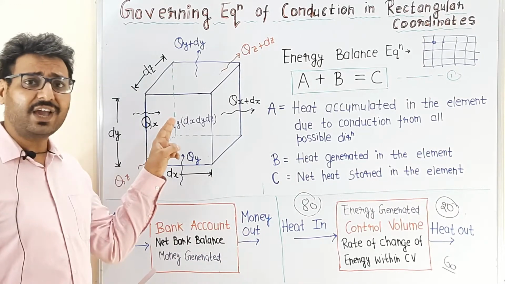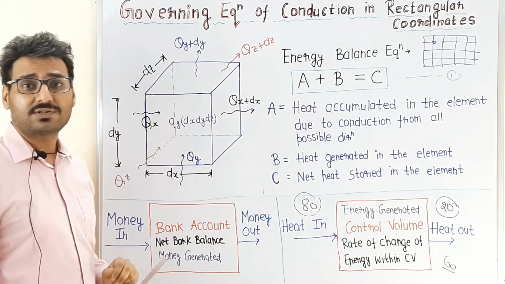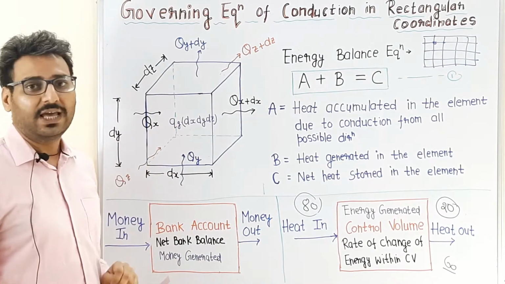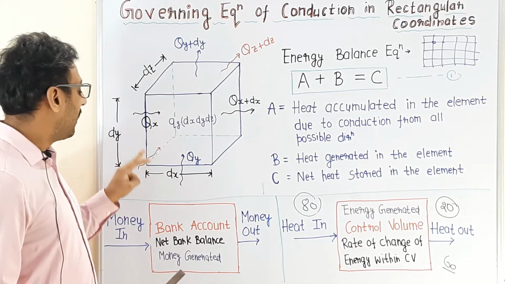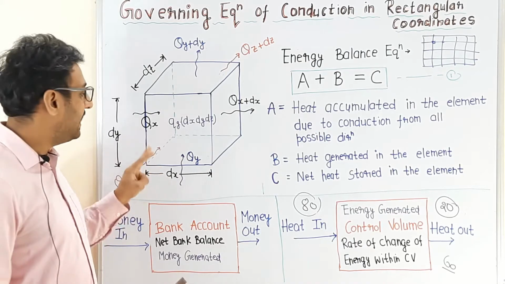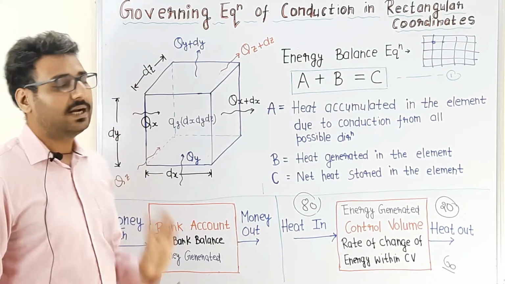Now consider a control volume of rectangular cross section in the temperature field. The dimensions of this control volume are dx, dy and dz.